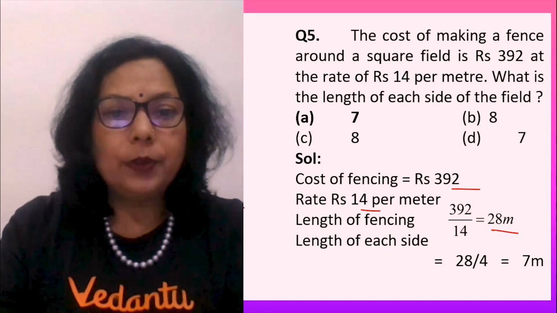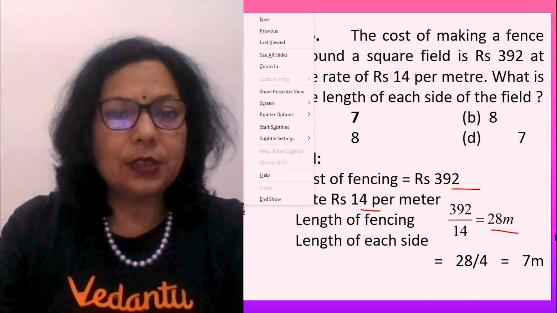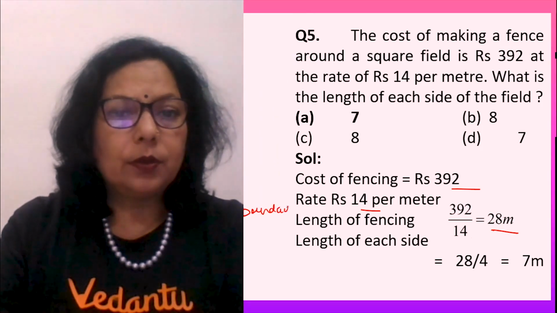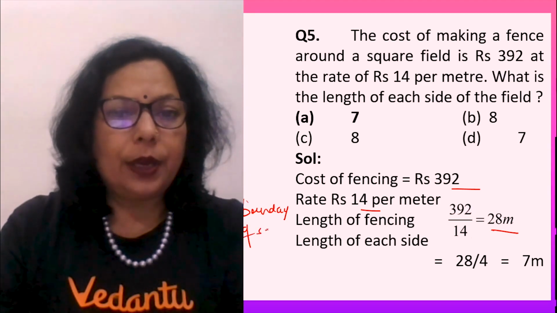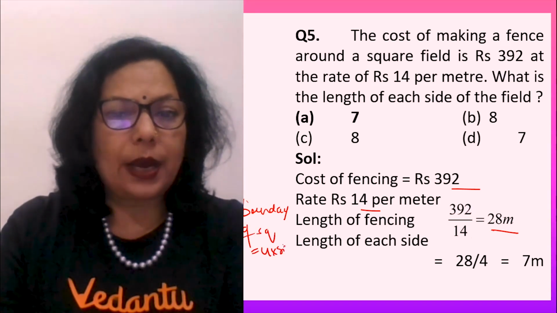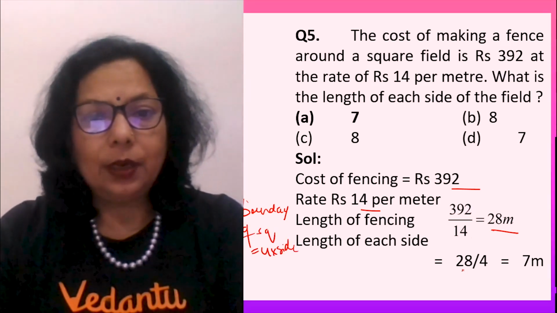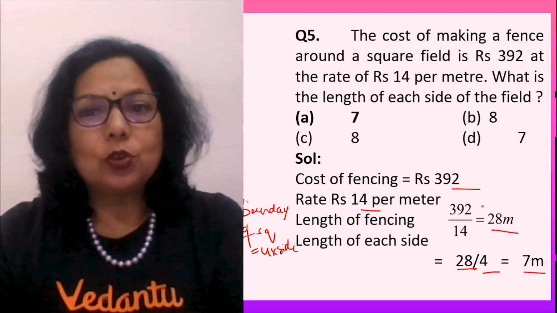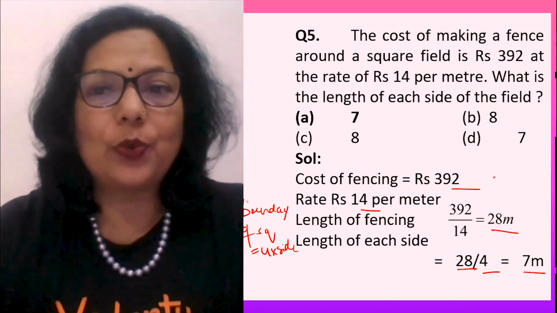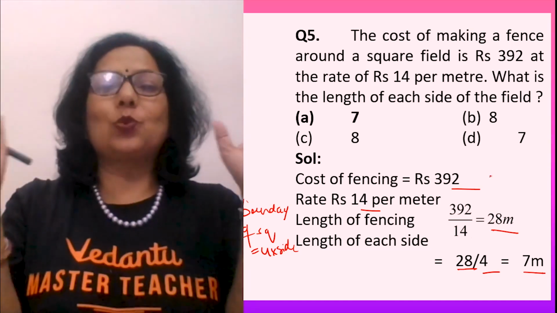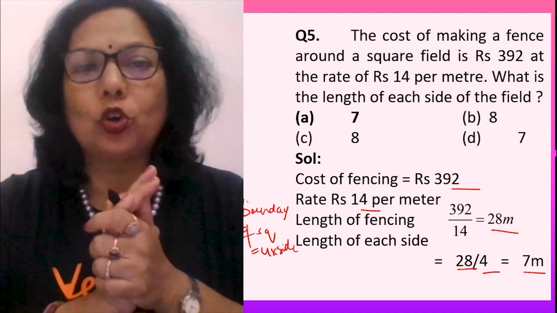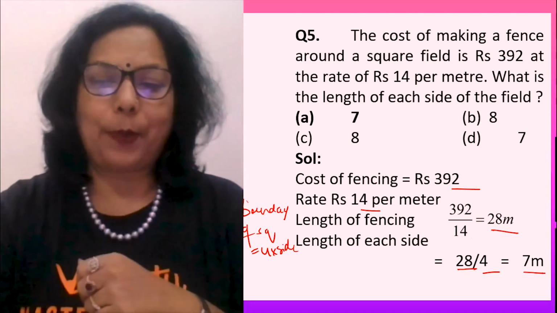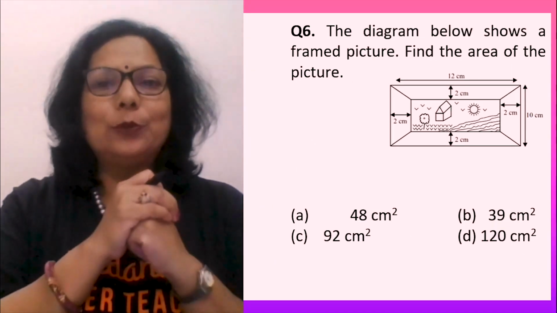And boundary of square, fencing of square, is 4 into side. So each side will be 28 divided by 4, that gives you 7 meters. So 7 meters is the side of the square field. So this was the easiest question of the day and I guess all could do it. Who did it first? Come on, applaud for yourself, pat your back. Very good. Come to the next question.